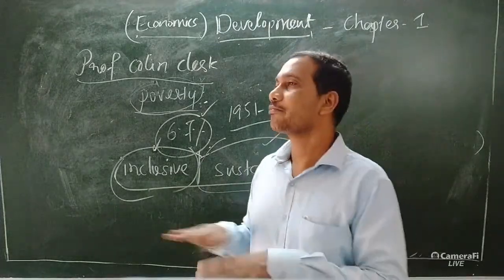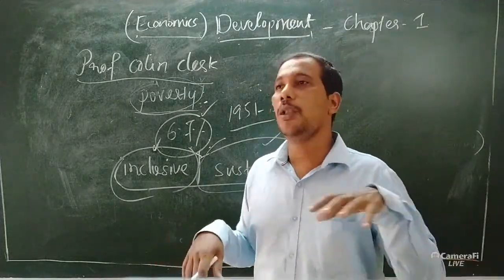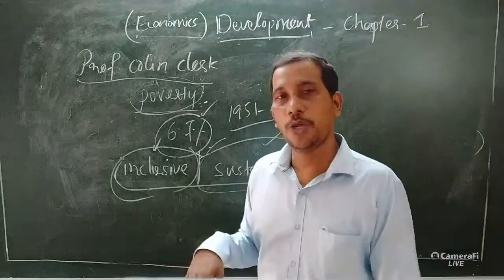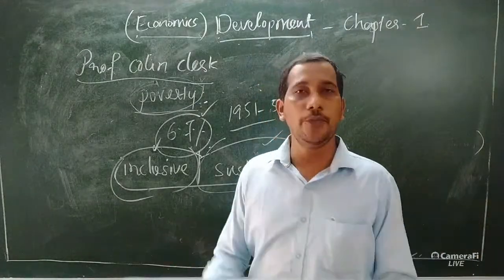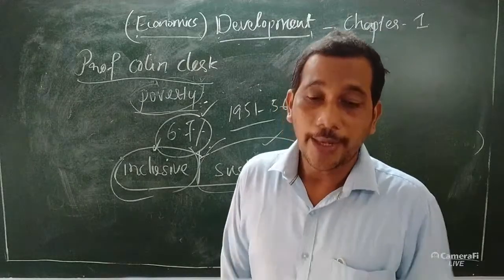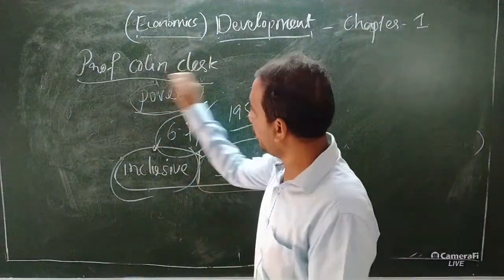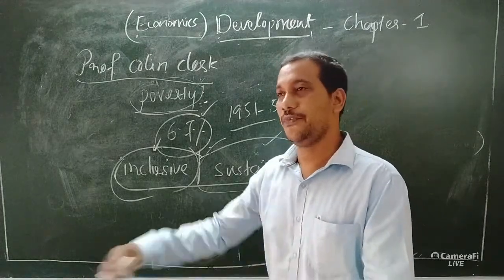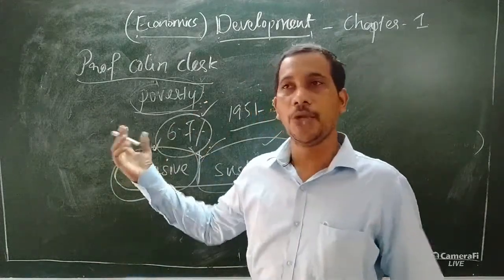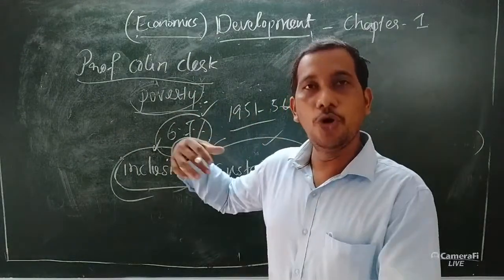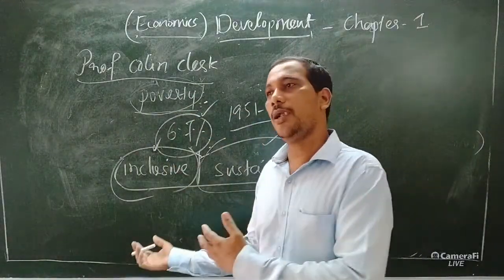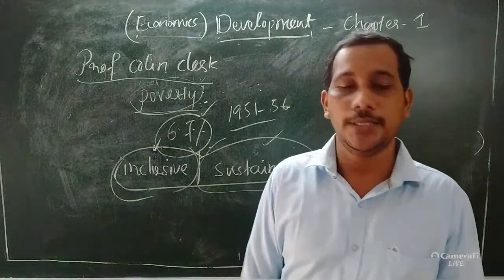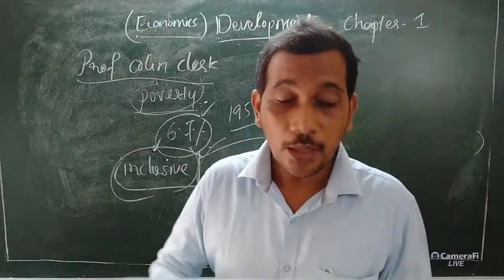Which one? To provide equal opportunities even to poor persons, women, and everyone. And reducing poverty. Already I told you that poverty is the major setback for countries to get development. We should remove poverty. Then only a country gets its development.